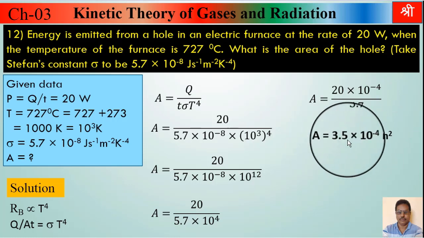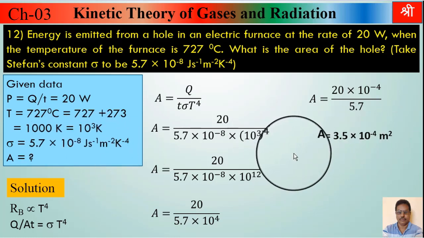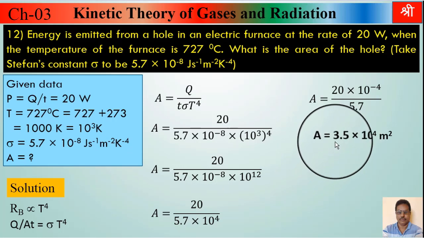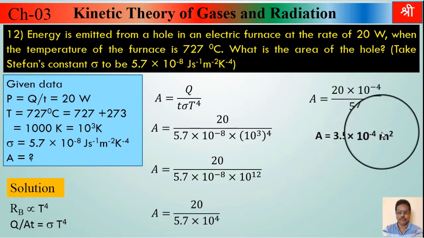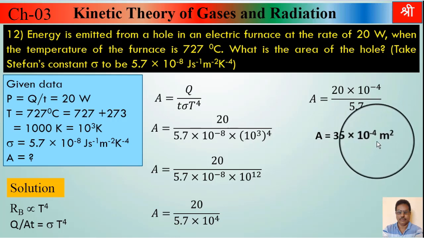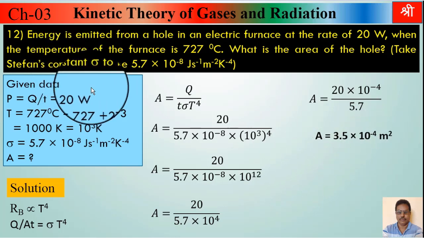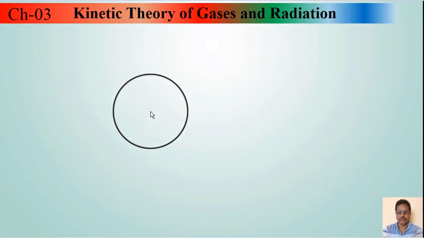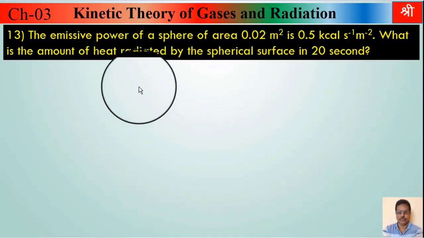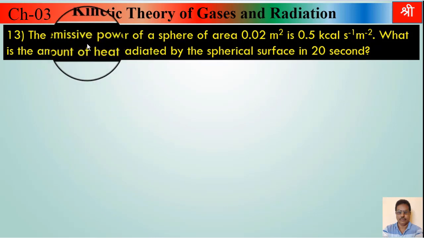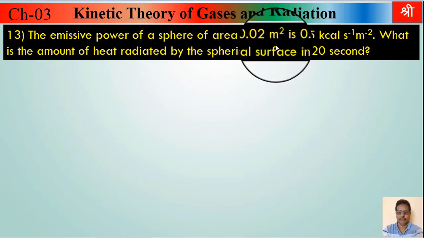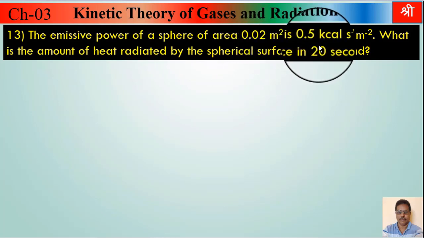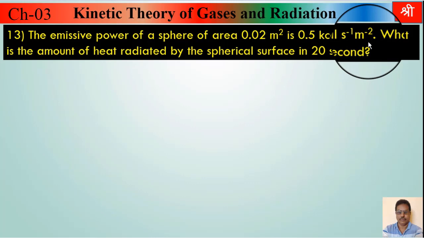So this is final answer, area. We have to find area and we have calculated that area, that is 3.5 into 10 raised to minus 4, and SI unit of area is meter square. So this is answer of example number 12. Now the next example number 13. All these examples are from board book. The emissive power of a sphere of area 0.02 meter square is 0.5 kilocalorie per second per meter square.